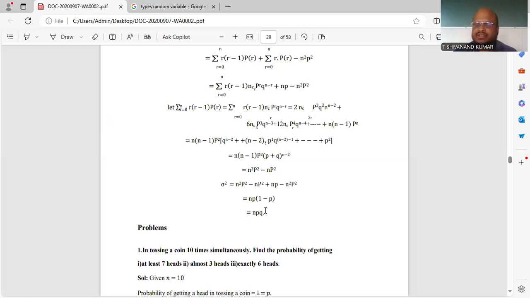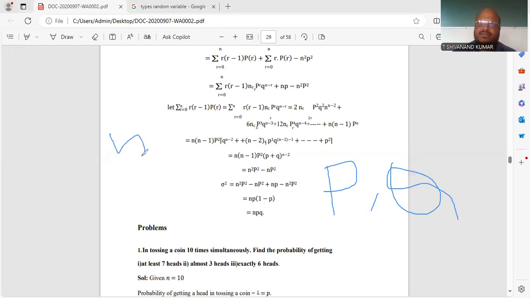So in the binomial distribution, very, very important: in the problems you have to find p and q values always, and n they will give. So you have to identify what is p, what is q and what is n. n is the number of times the event occurs, p is a success, and q is a failure.